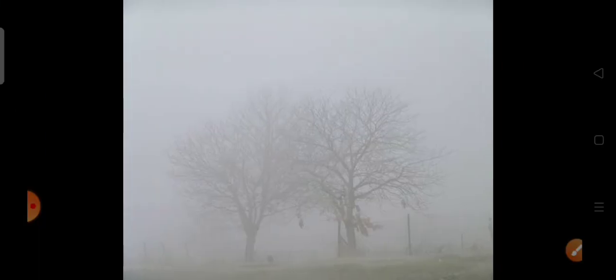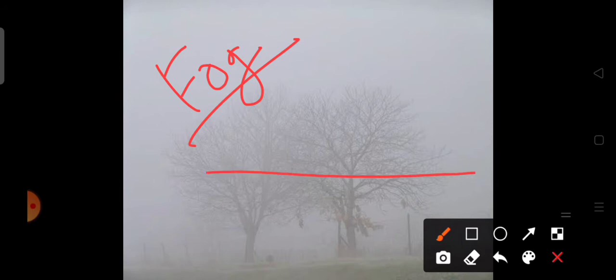The next one is fog. So how is fog formed? Fogs are droplets of water suspended in the atmosphere close to the surface of the earth.